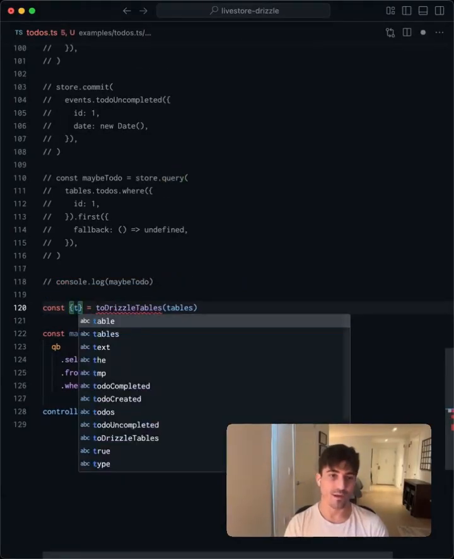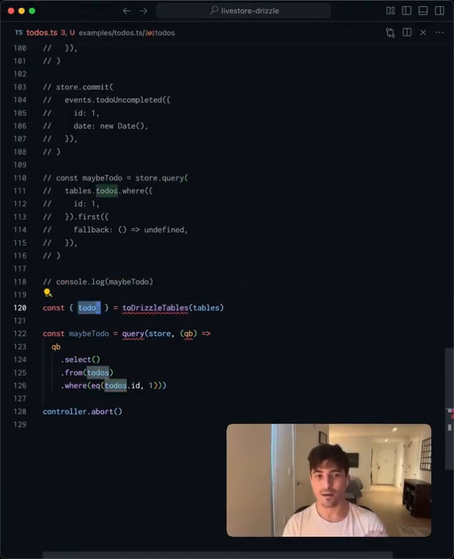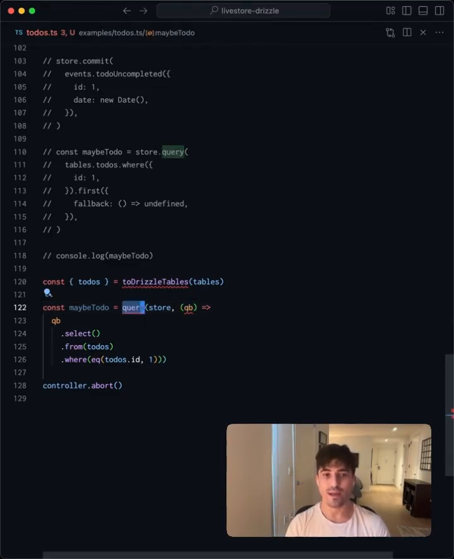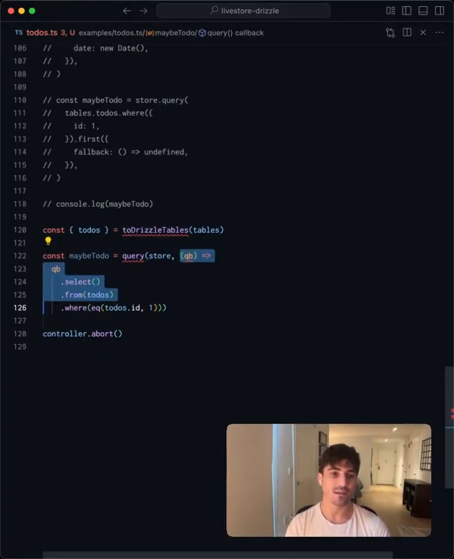And so from here, we'll be able to extract todos. And this value will be a Drizzle table. So the first thing that we're going to need to do is implement this toDrizzleTables function. And once we have that, we'll create a query function, which is responsible for actually interacting with the LiveStore using the query that we build in this closure.